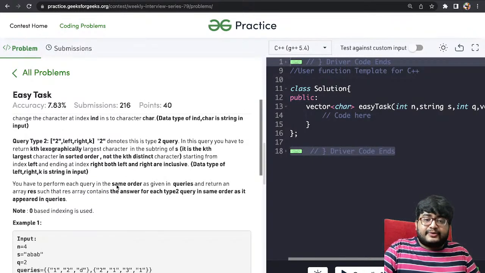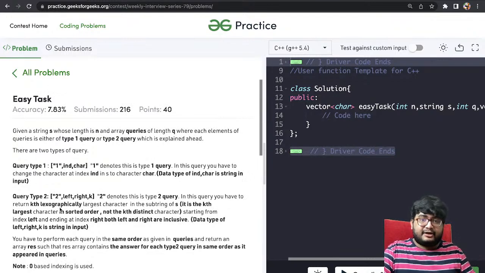You have to perform each query in the same order it is given, and then you have to return the answer for each of the type 2 queries, right? For type 2 you will have an answer, for type 1 it is just an update operation.